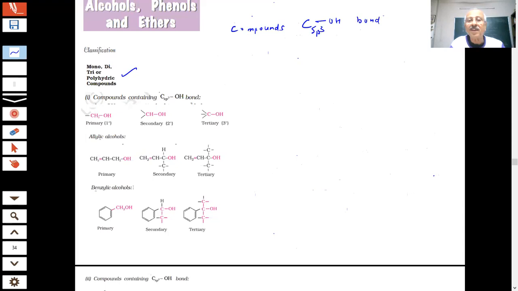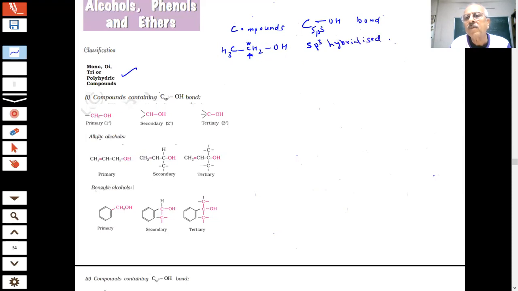That means, student, if I write a compound like this, CH3CH2OH, now in this carbon, what is the hybridization of the carbon which is attached to the OH group, students? This carbon is sp3 hybridized. Yes or no?